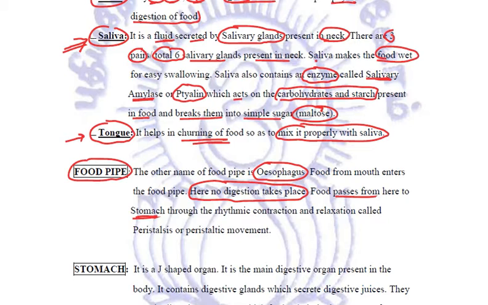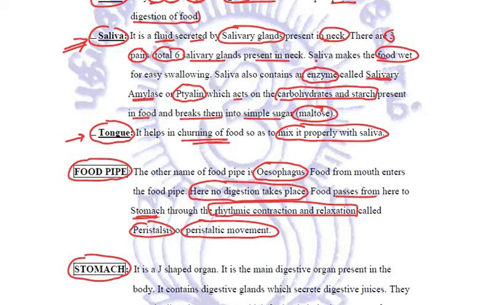And how exactly does this happen? It happens by a very important process called peristalsis or the peristaltic movement. Now, what exactly is peristalsis? It is the rhythmic contraction and relaxation of the muscles of the food pipe, due to which the food is allowed to go to the stomach. Now, through this food pipe, the food is entering our stomach.